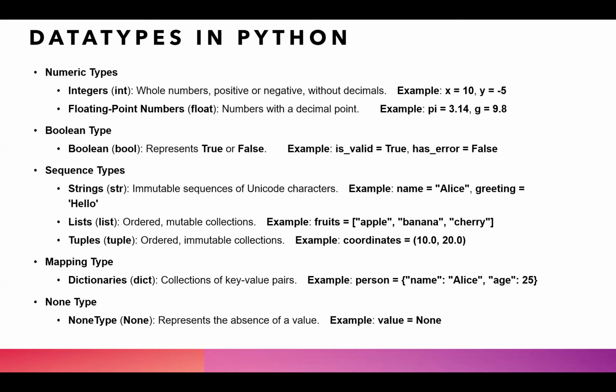There are five major categories of data types. Starting off with numeric type, it could be of two types again, integer and float. Integers are the normal values, for example, 10, -5. They could start from minus infinity and go to plus infinity. Next, we have floating point values, which are actually the decimal values.